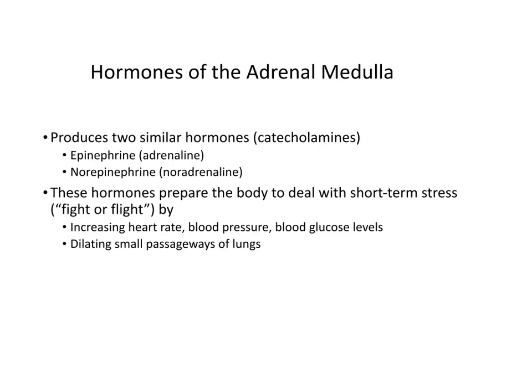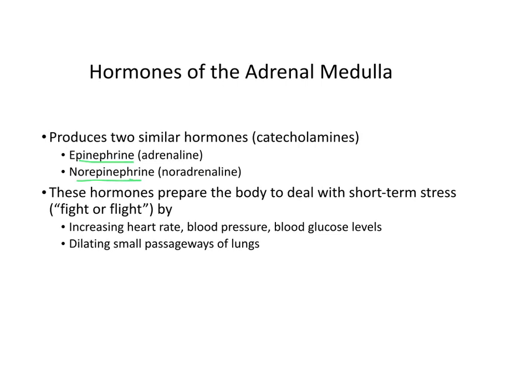Next, we'll talk about the adrenal medulla. And so it produces two similar hormones. They're called catecholamines, and it produces epinephrine and norepinephrine. These are the hormones that prepare the body to deal with short-term stress, so fight or flight things. They increase heart rate, they increase blood pressure, they increase blood glucose levels, they dilate small passageways of the lungs.